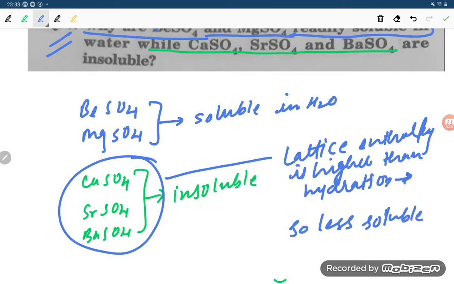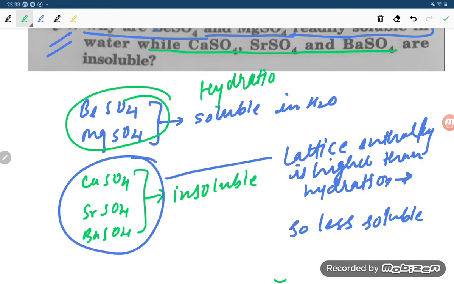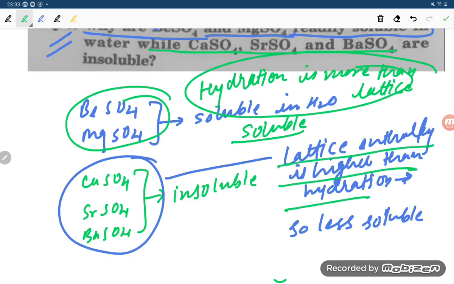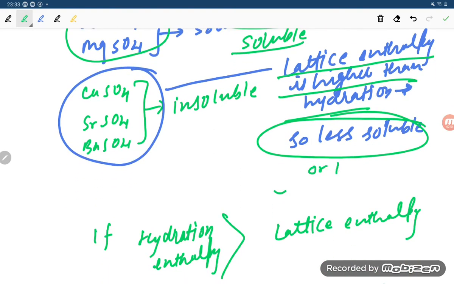Now dear student, if you talk about this other salt, hydration is more than lattice. Hydration is more than lattice. So if the hydration is more than lattice, student, then it is soluble. But in the other case, lattice enthalpy is higher than hydration, so it is less soluble or insoluble.